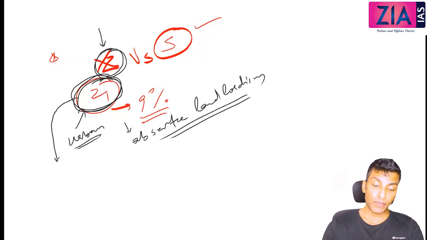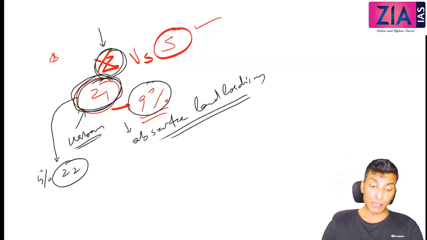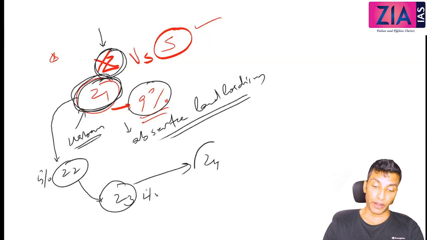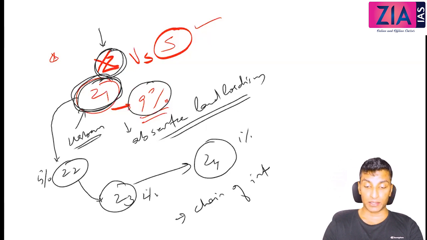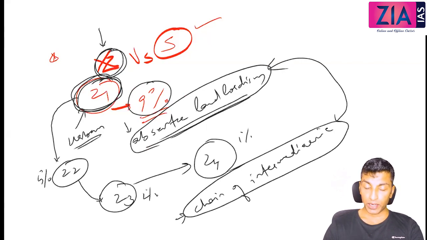He may be busy. So what he will do, he will appoint another person, Zamindar 2. So if he is getting 9%, he will promise that I will give you 4%, you collect the revenue. Similarly, this person also may appoint another person and will tell him that I will give you 2%, you collect. Similarly, this person also appoints another, by giving 1%. Like that, this situation is what you can call or understand as a chain of intermediaries. So these two are very peculiar to the permanent settlement, absentee landlordism and chain of intermediaries. Very important, it has to be there in your answer if the question is asked about permanent settlement.